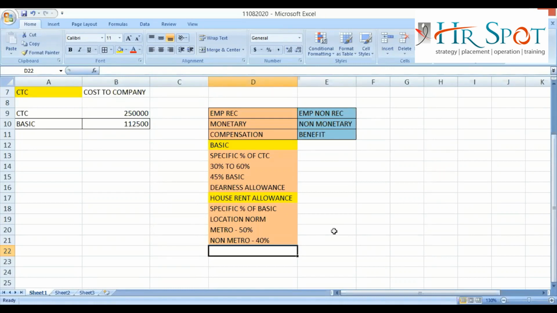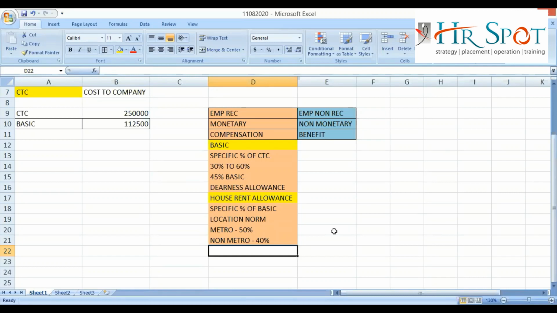That is a technically incorrect word. Many HRs are using it, but we are knowledgeable HRs, so we do not say anything that is technically incorrect. We will say metro locations and non-metro locations, not metro cities and non-metro cities. Metro location 50%, non-metro location 40%, right?